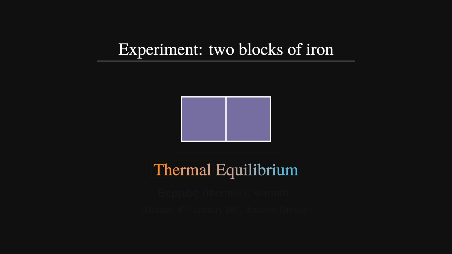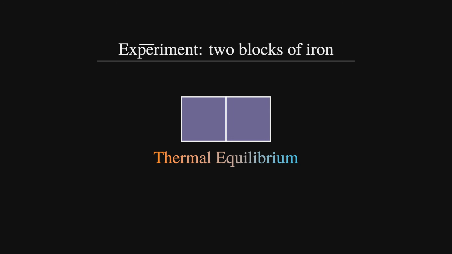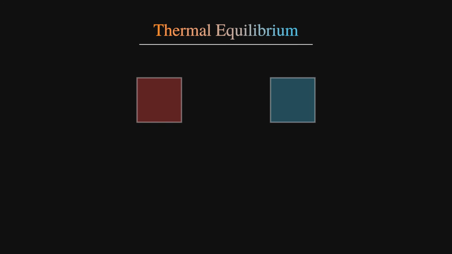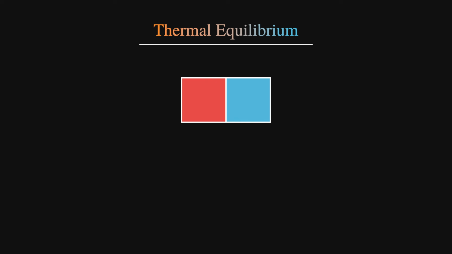So before moving further, let's be precise about what we mean here. When we say two objects, or more generally, two systems, are in thermal equilibrium, we don't mean they just feel the same to us. Instead, we're describing what happens when we bring them into contact. If we bring two systems together, and one warms up while the other cools down, then clearly something is changing. But if we leave them long enough, we reach a point where neither system warms up or cools down any further. Now the systems are in thermal equilibrium.